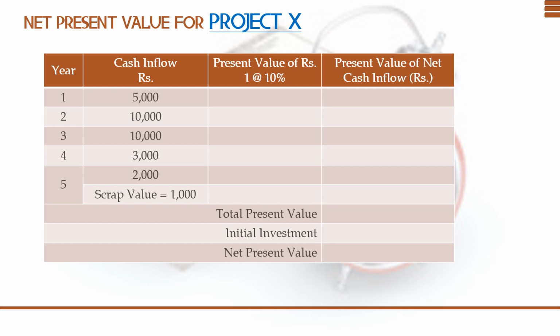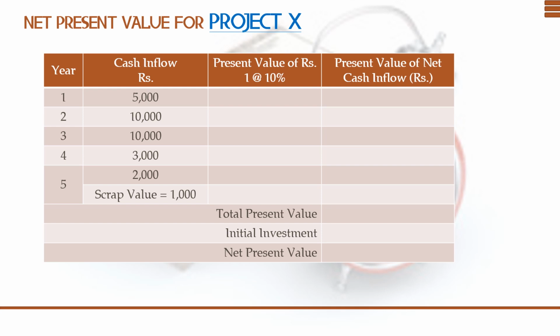And here we have a table with 4 columns. First column year, second column cash inflow, third column present value of rupees 1 at 10%, and fourth column present value of net cash inflow. This is the entire thing you require to calculate the net present value. I have already entered the cash inflow which is given in the question.